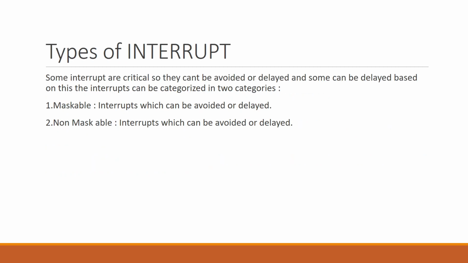There are two types of interrupt based on the avoidability of the interrupt. One is known as the maskable interrupt and the other is known as the non-maskable interrupt. The interrupts which are very urgent or very important to the CPU, that need quick handling, come into the category of non-maskable interrupts, and those which can be avoided come under the category of maskable interrupts.